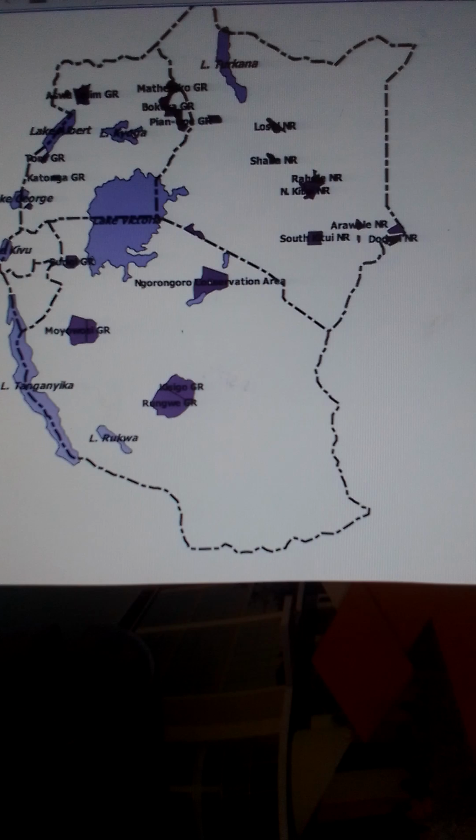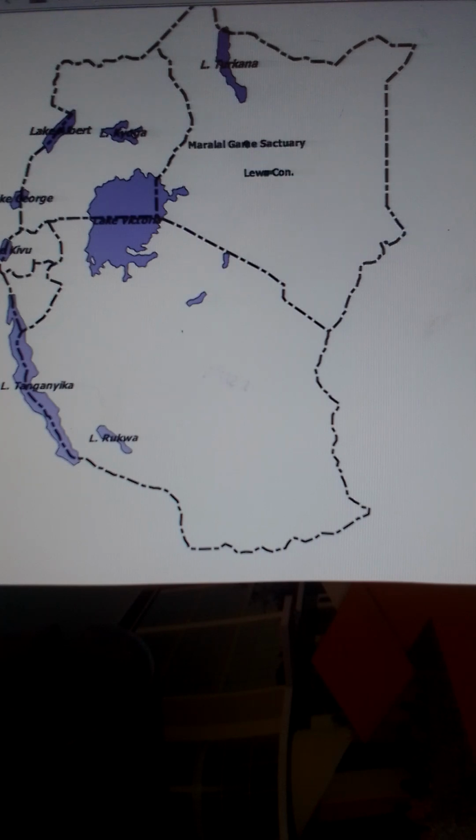In Kenya, we have a conservation area. Alright, this conservation area that is here in the country. Let's look at it. It is called Lewa Conservation Area around this part of the country, and next to it in the northwest we have Maralal Game Sanctuary.